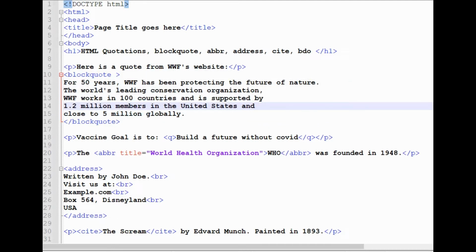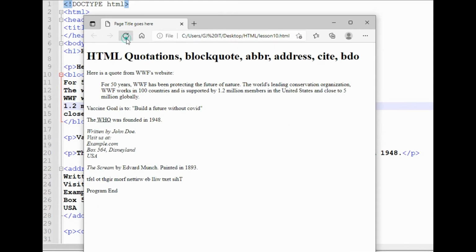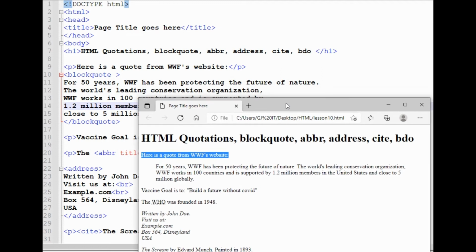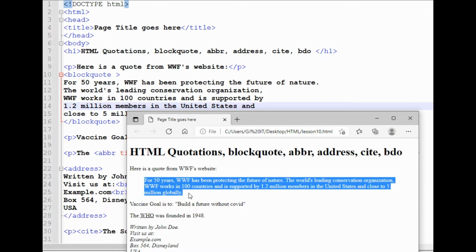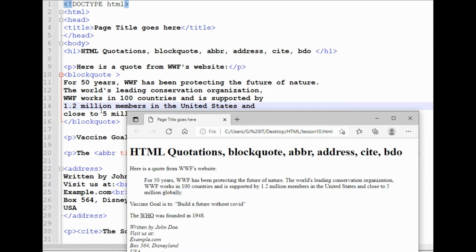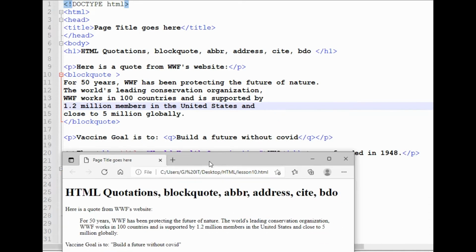So if I will run this program, you will see the output. So here is a quote from WWF website. So this is the simple paragraph tag. So this is the output, and whatever I have written in block quote, it is quoted like this way.